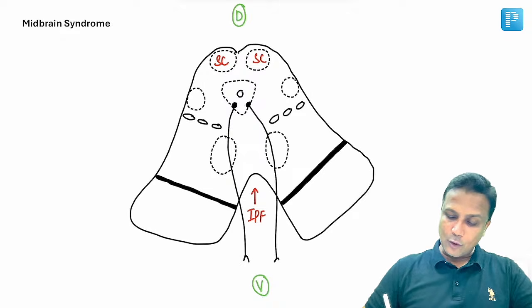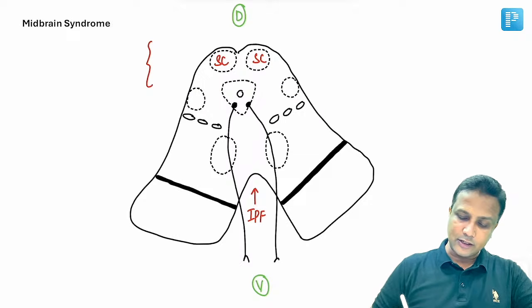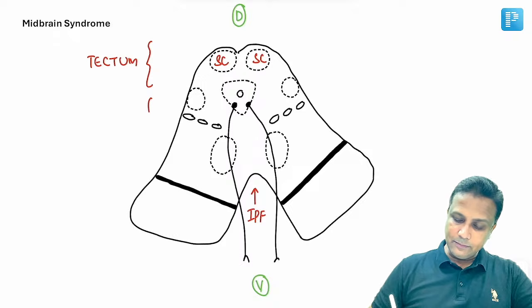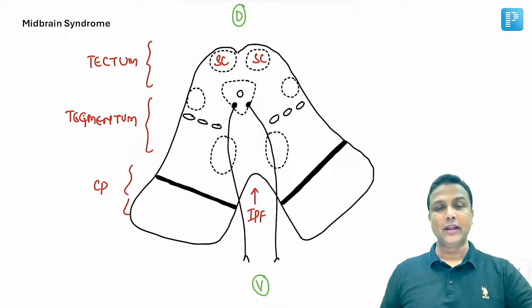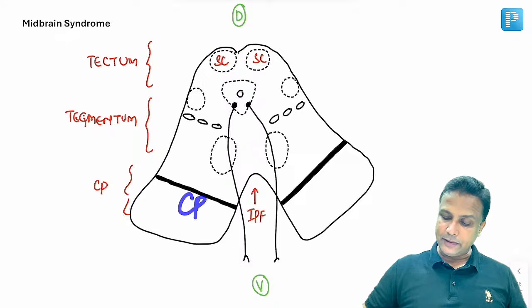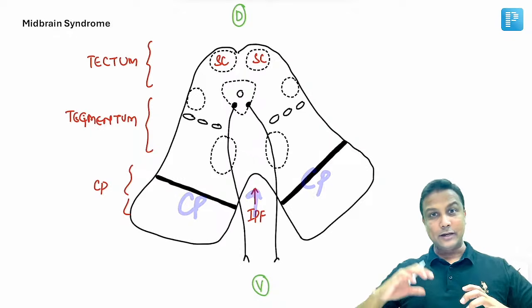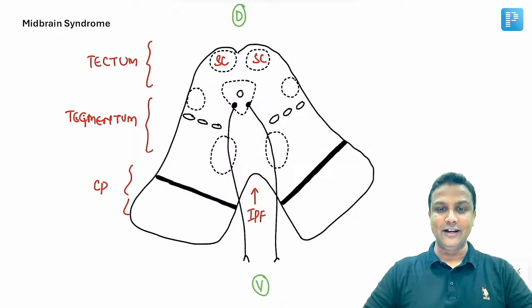Now, this aqueduct of Sylvius is a very important landmark. इसके पीछे वाला जो part होता है, aqueduct के पीछे, this part here will be the tectum, and the part in the middle here will be the tegmentum. This is the tegmentum part, and then in the front here, this one will be the cerebral peduncle. And between the two cerebral peduncles, obviously this fossa here will be referred to as what? This fossa here will be the interpeduncular fossa. So cerebral peduncle and cerebral peduncle, between them there is the interpeduncular fossa. Perfectly done.